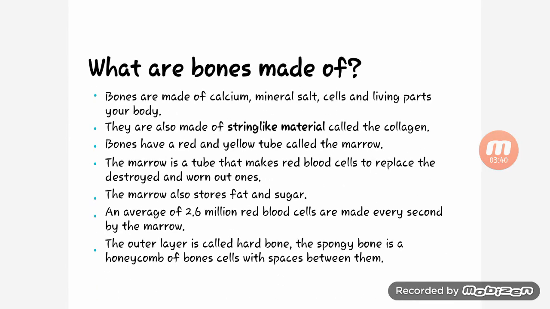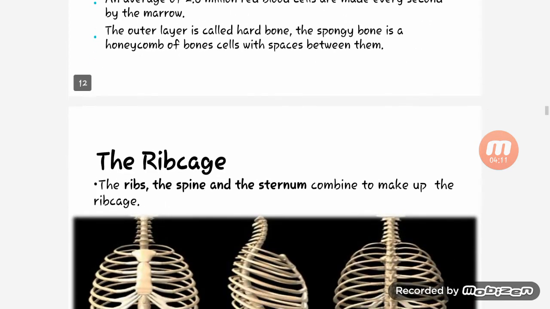What are bones made up of? Bones are made up of calcium, minerals, salt, cells, and living parts of your body. They are also made up of a string-like material called collagen. Bones have a red and yellow tube called the marrow. The marrow makes red blood cells to replace the destroyed and worn out ones. The marrow also stores fat and sugar. An average of 2.6 million red blood cells are made every second by the marrow.